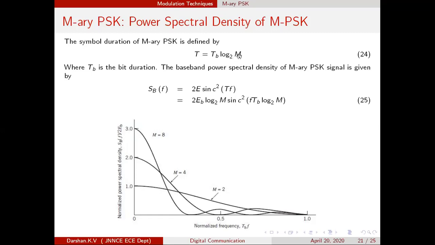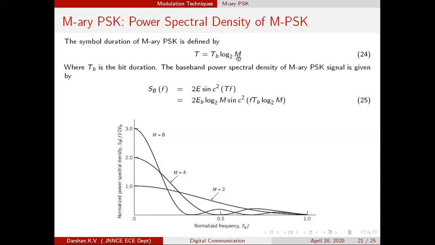M is equal to 8. So log 8 to base 2 is equal to log 8 divided by log 2. Log 8 can be written as 3 times log 2 divided by log 2. So it is equal to 3. That calculation you have already done in information theory and coding, so no need to explain. So the symbol duration is given by T equal to T_B into log M to base 2.